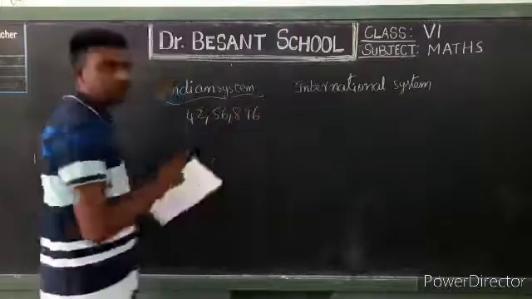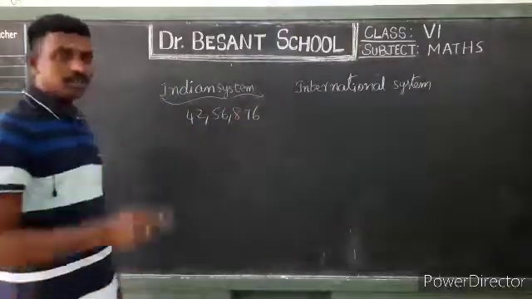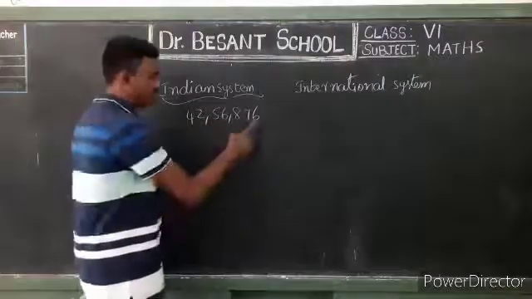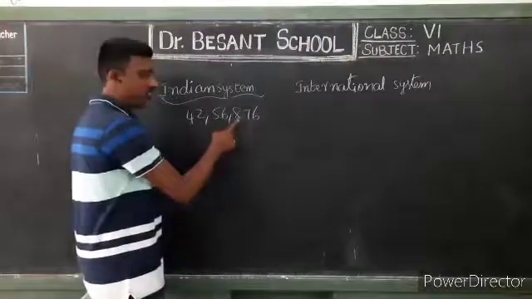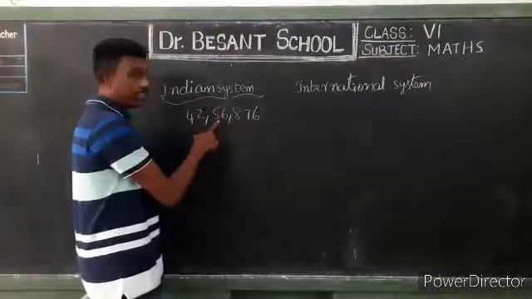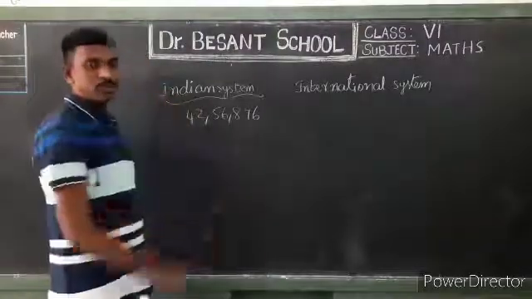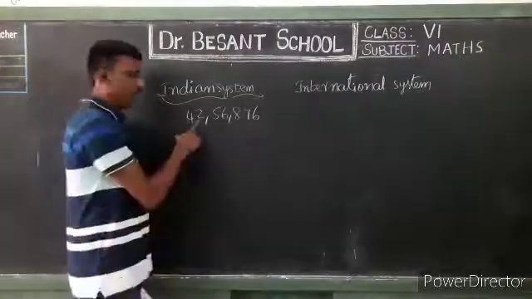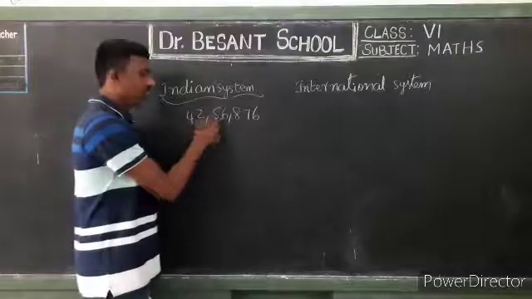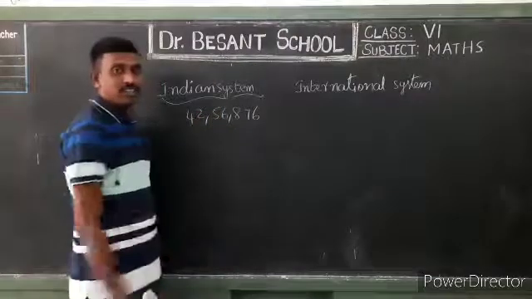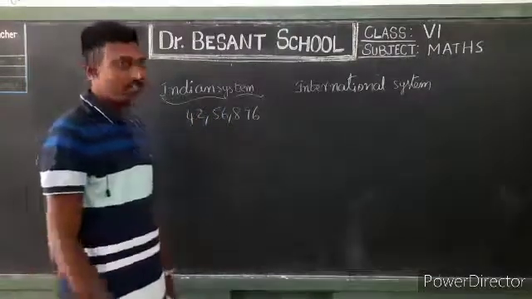4256876. I am not going to read the full number; now I am asking you to read it out. So check out the place values: ones, tens, hundreds, thousands, ten thousands, lakhs, ten lakhs. So how to read this number? 42 lakhs 56,876. That is the given number.